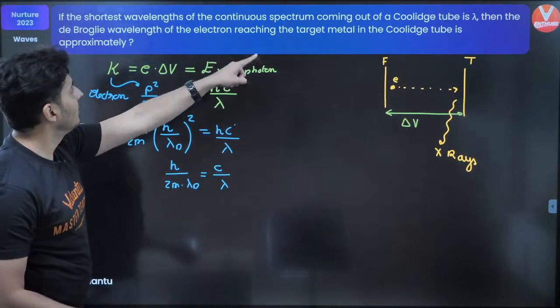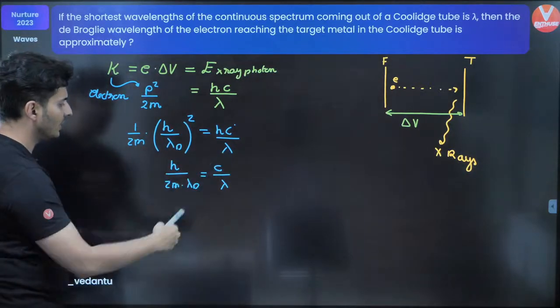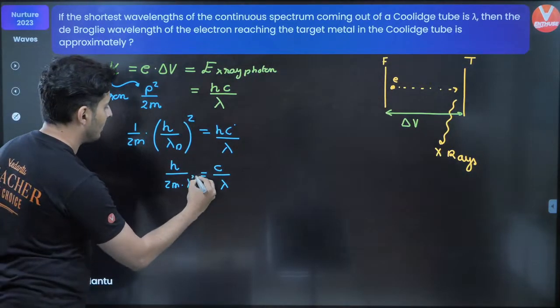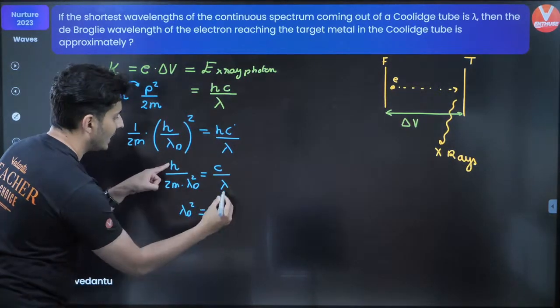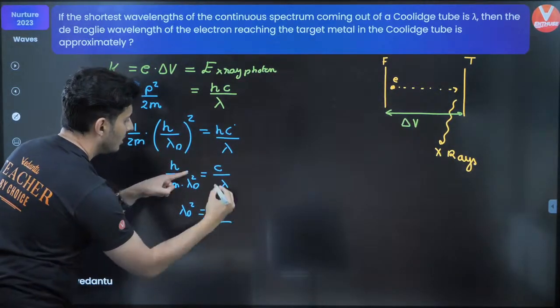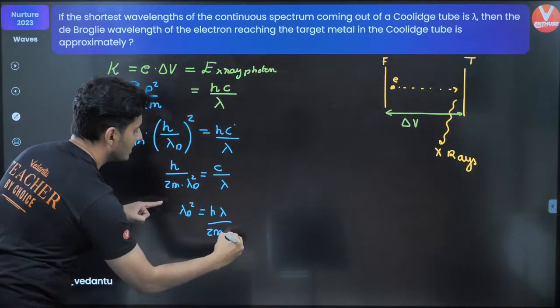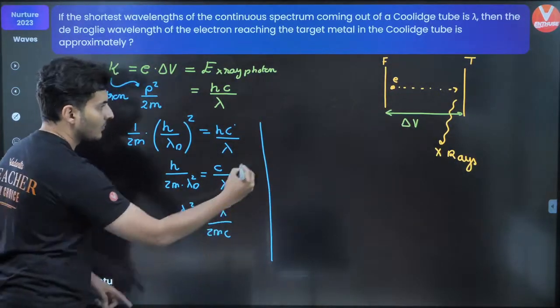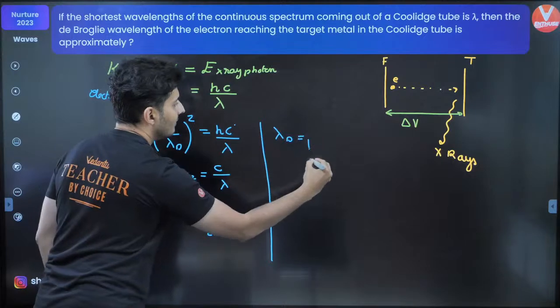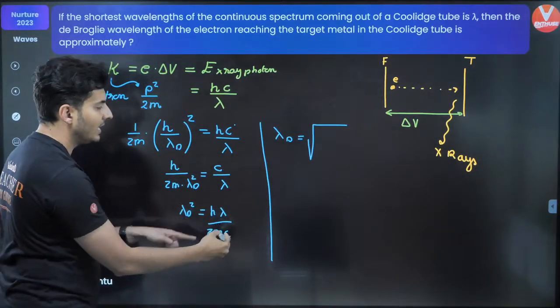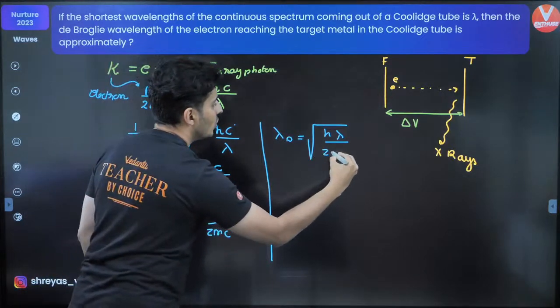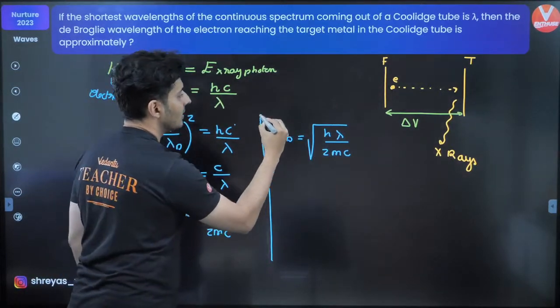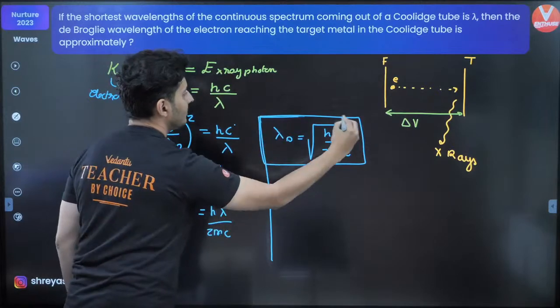We had to find the de Broglie wavelength, so shift it over there. Oh, sorry, this is lambda d square. Yep, shift it over there. So lambda d square will be h into lambda. C comes down, so 2mc. That means lambda de Broglie will be root of everything over here. So h lambda divided by 2mc. I think that should be your final answer.